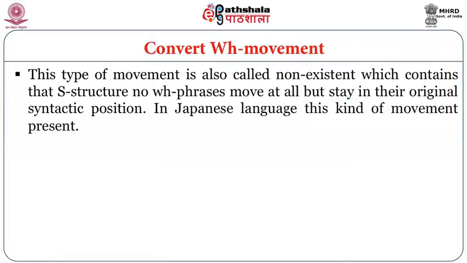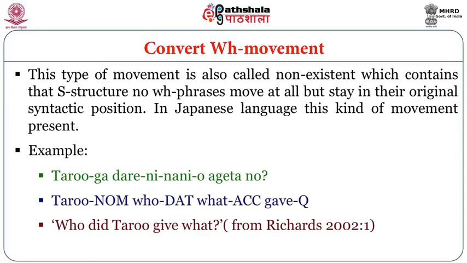Covert WH movement. This type of movement is also called non-existent, in which at S-structure no WH phrases move at all but stay in their original syntactic position. In Japanese language, this kind of movement is present. For example, you can see on your screen something written in Japanese which means who did Taro give what?